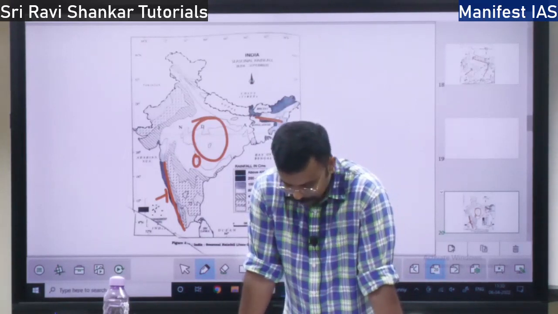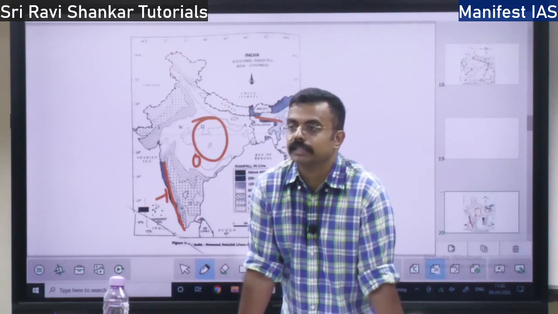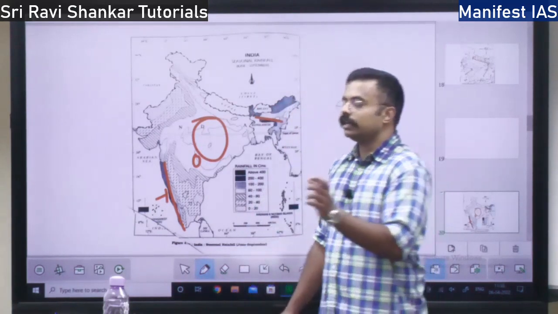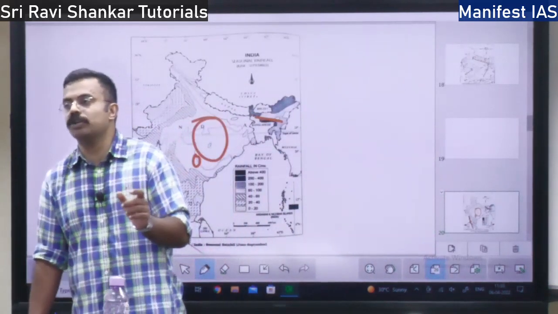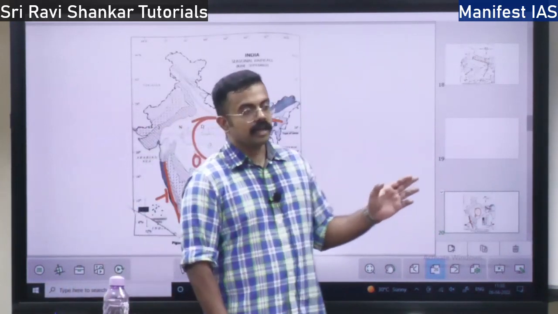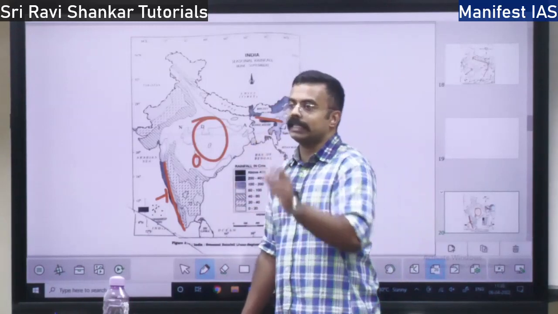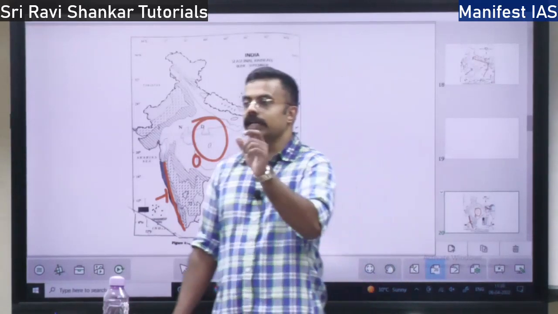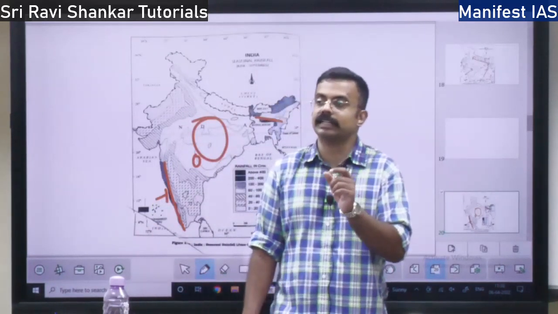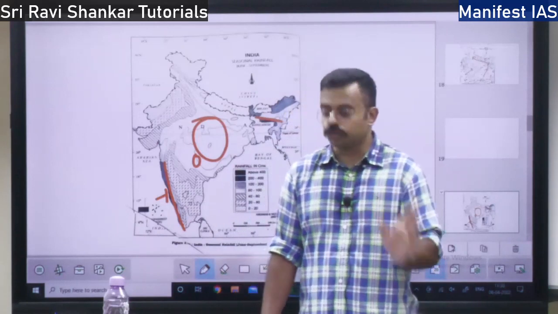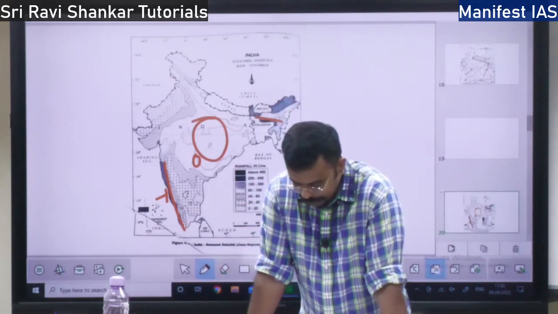Then the monsoon falls in spells. That is, there will be wet spells, and between the wet spells there will be a break in the monsoon. So there is continuous rainfall from June till September, but in the middle there will be dry spells where there is a break in the monsoon, right? That is a characteristic of monsoons in India.